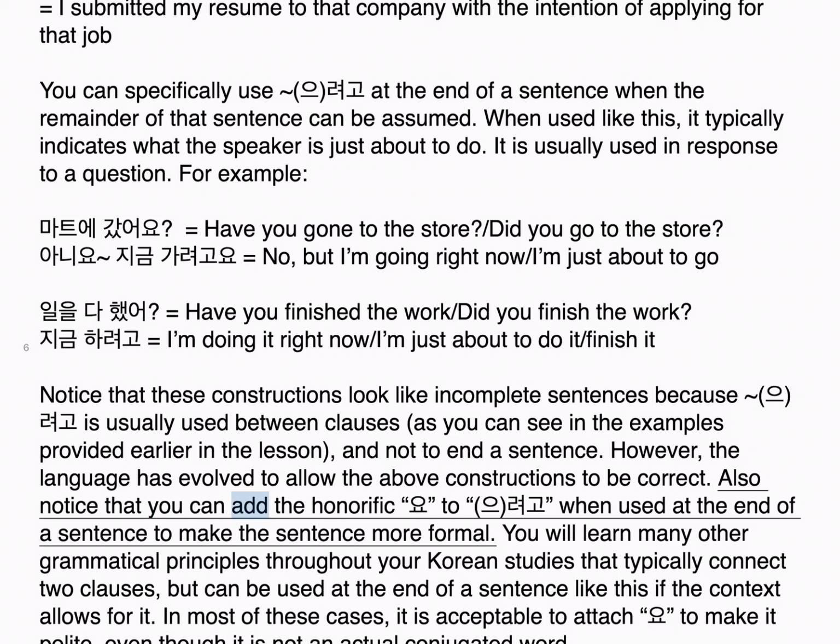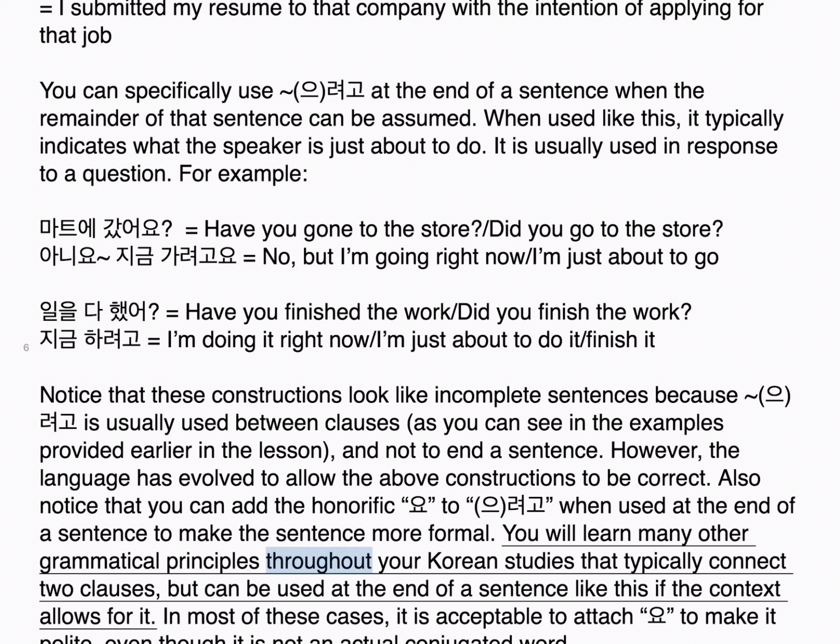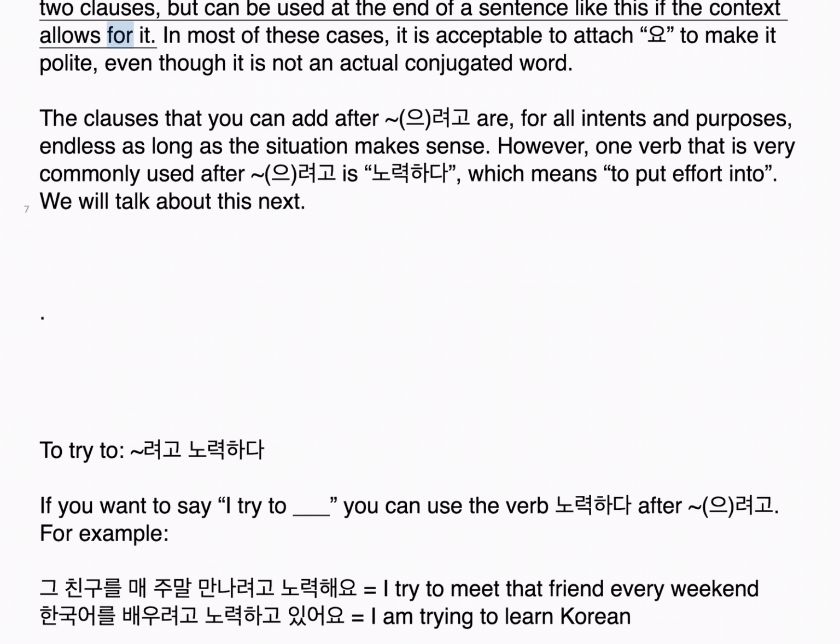Also notice that you can add the honorific 요 to 으려고 when used at the end of a sentence to make the sentence more formal. You will learn many other grammatical principles throughout your Korean studies that typically connect two clauses, but can be used at the end of a sentence like this if the context allows for it. In most of these cases, it is acceptable to attach 요 to make it polite, even though it is not an actual conjugated word. The clauses that you can add after 으려고 are, for all intents and purposes, endless as long as the situation makes sense.